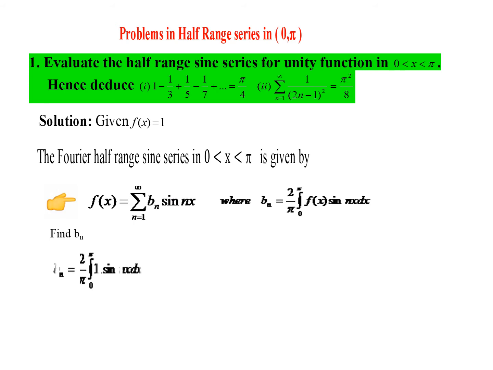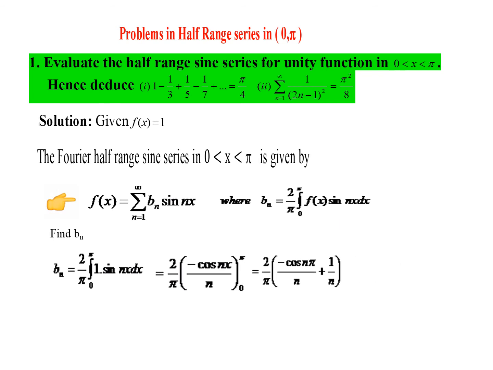The integration is 2 by pi integral 0 to pi f of x sin nx dx, and we are just substituting the value of f of x as 1 here. So what is it? Integral of sin nx. When we integrate sin nx, that is a basic formula, we get minus cos nx by n. So we get this term. Now we shall apply the limits. What is the upper limit? In the place of x, we need to put pi, minus, in the place of x, we need to put 0. That is the meaning of applying the limits.